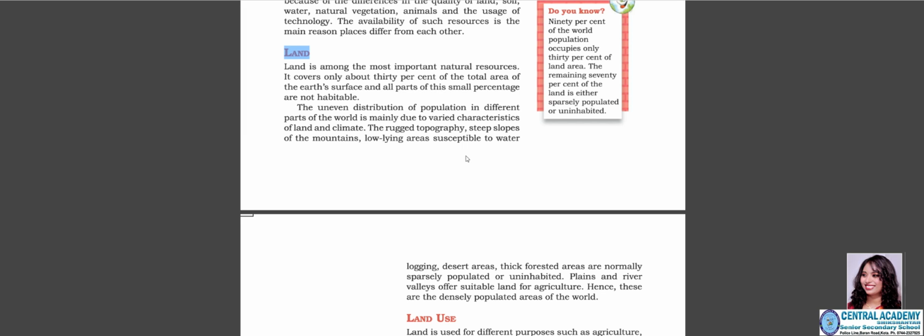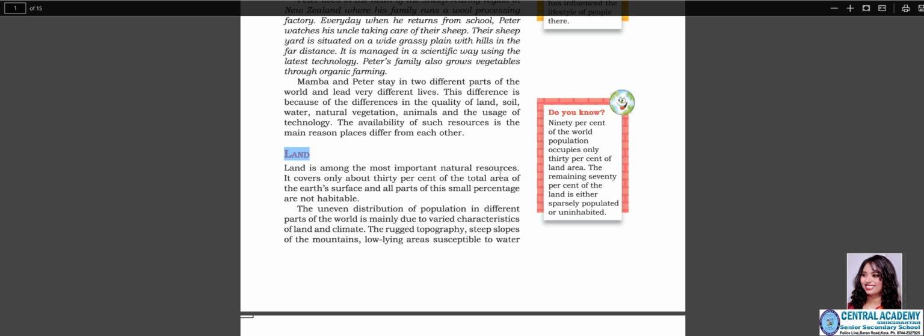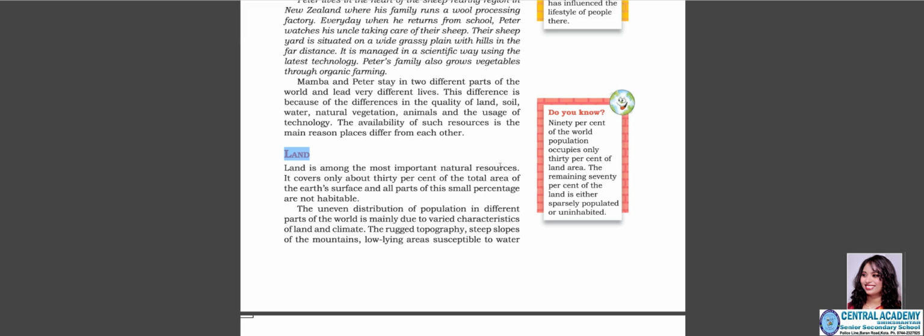When we say human factors, there are two primary factors that come into place. That is, first is the population, the second is the technology. Now, technology we say is available in a region, and feasibility of technology is more important than availability of the technology.